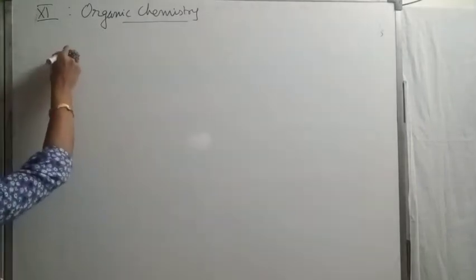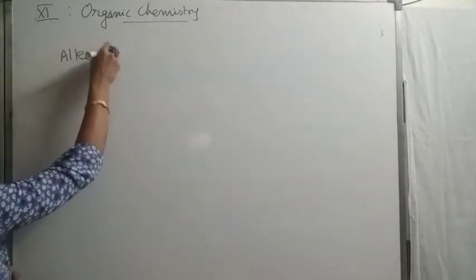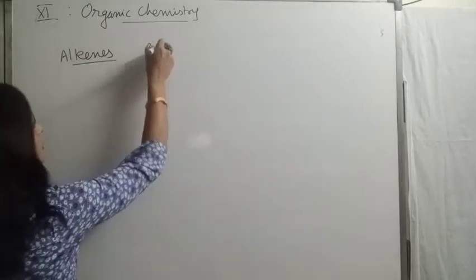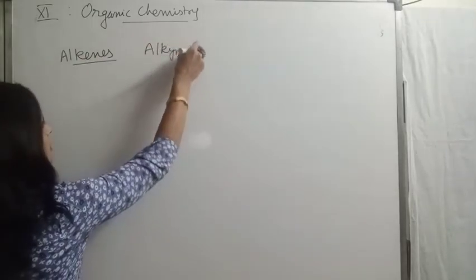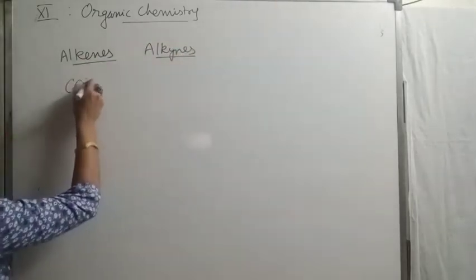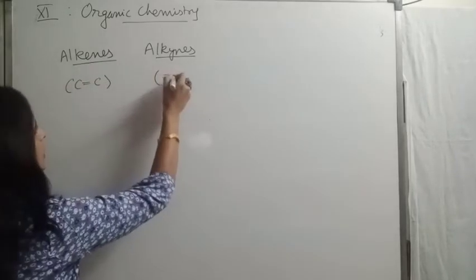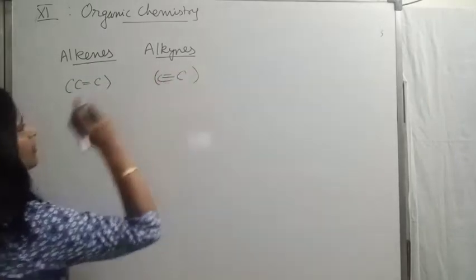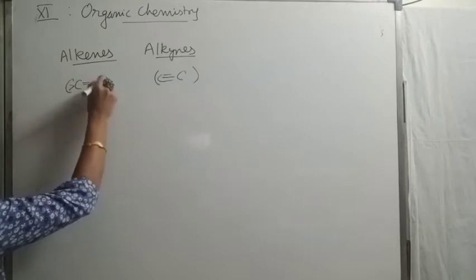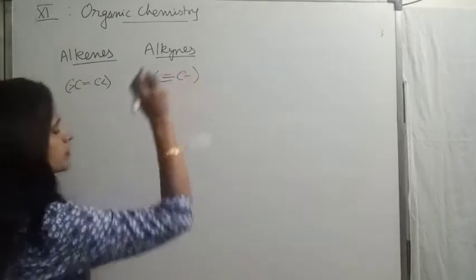Nomenclature of alkenes and alkynes, that is carbon-carbon double bonded compounds and carbon-carbon triple bonded compounds.